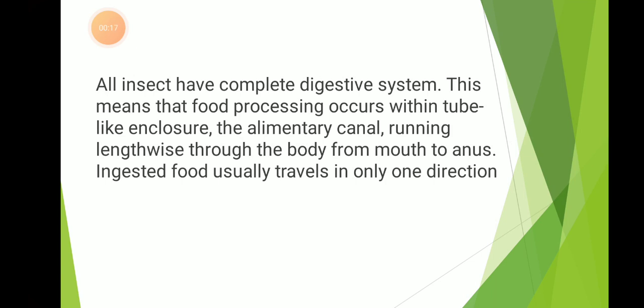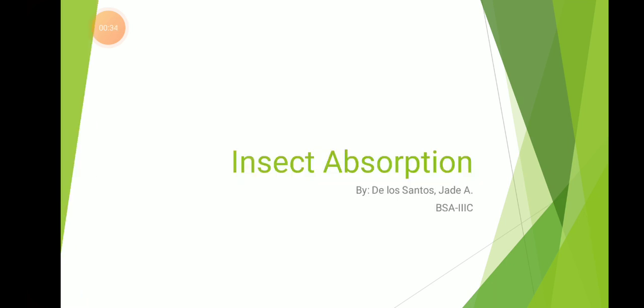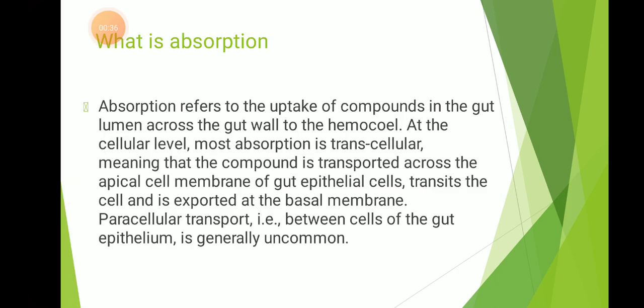So, all insects have a complete digestive system. This means that food processing occurs within a tube-like enclosure, the alimentary canal, running lengthwise through the body from the mouth to anus. Ingested food usually travels in only one direction. So my report is insect absorption.